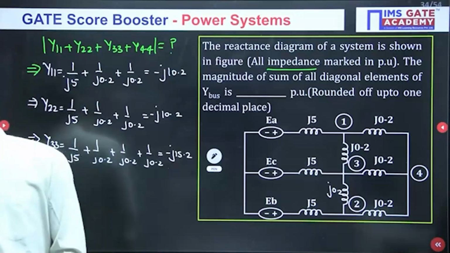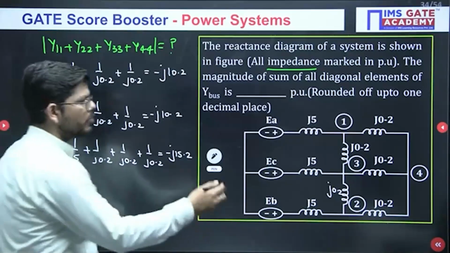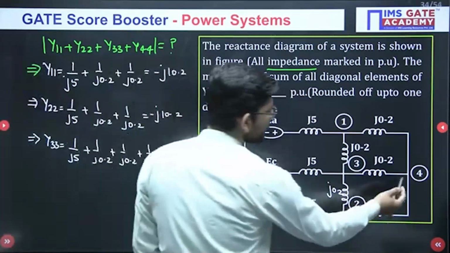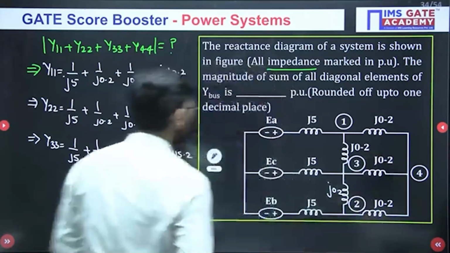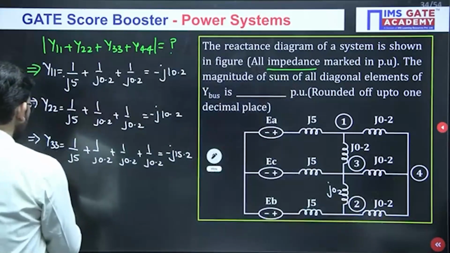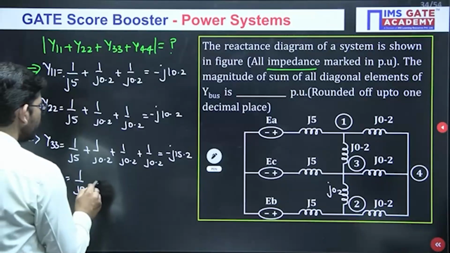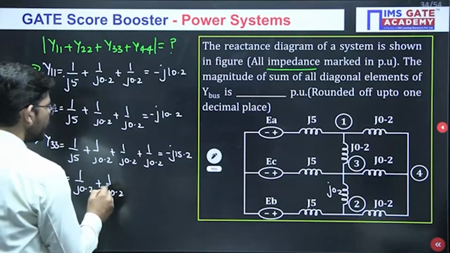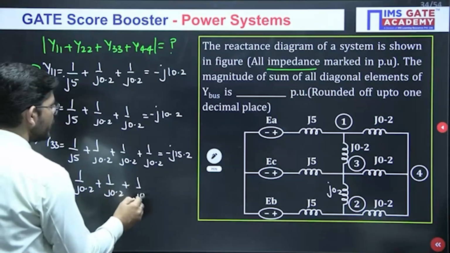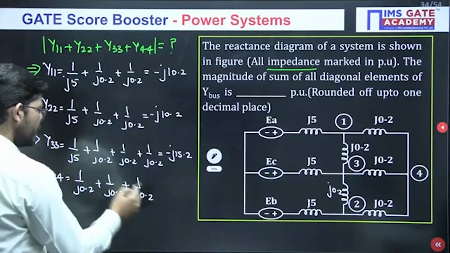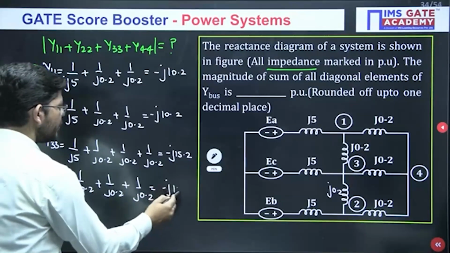Okay, minus J15.2. Then Y44. There are 3 elements connected, all are 0.2. So Y44 is 1 upon J0.2, 1 upon J0.2 and 1 upon J0.2. So we will get minus J15.